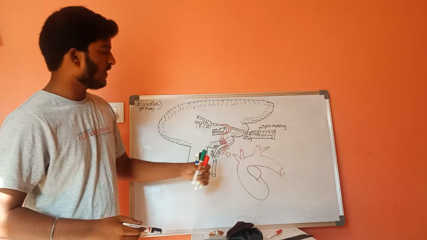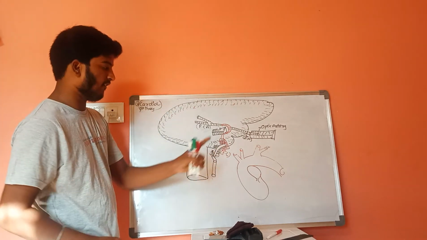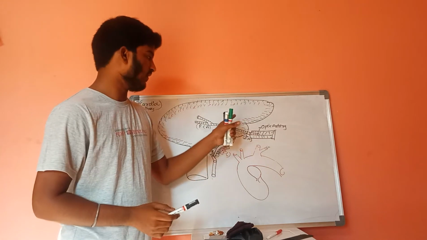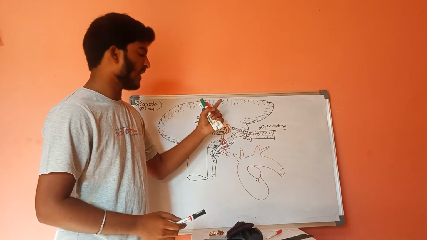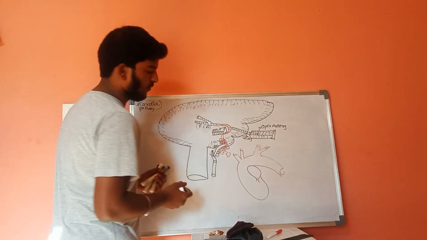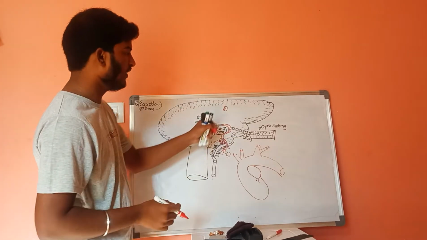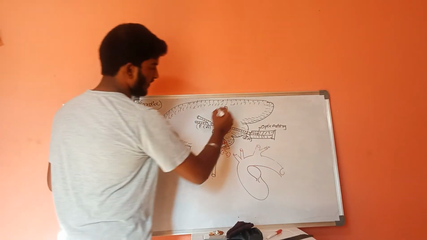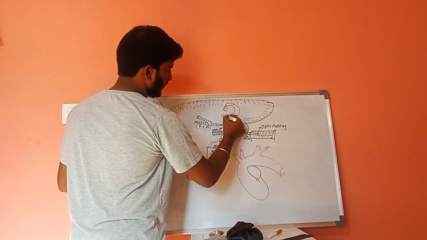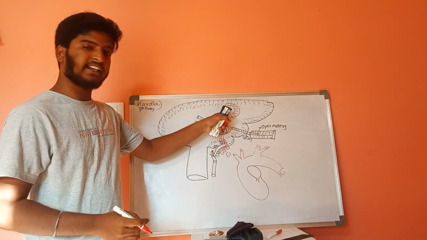Now, a good student has to remember that there is not only one foramen lacerum; it is present on either side. This is left side, and simultaneously on right side there is one more foramen lacerum present, through which this carotid artery will enter. This is a left carotid artery and this is right carotid artery.